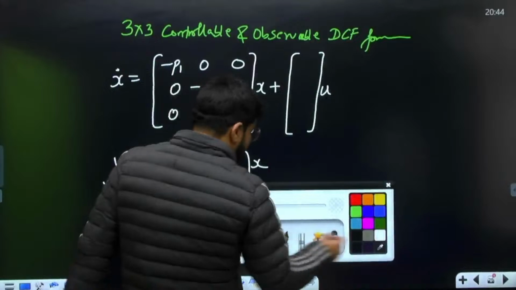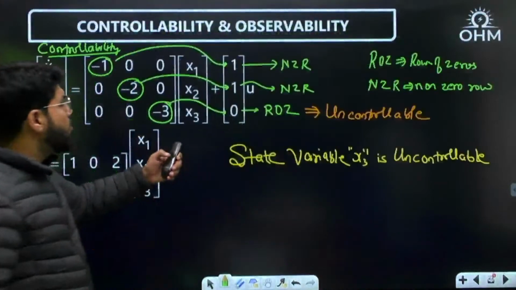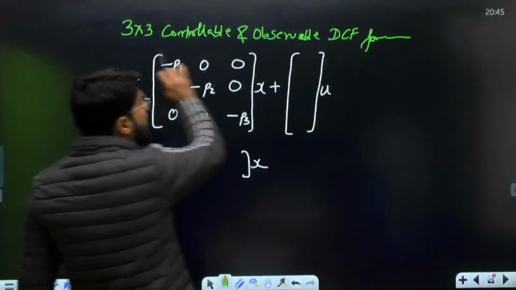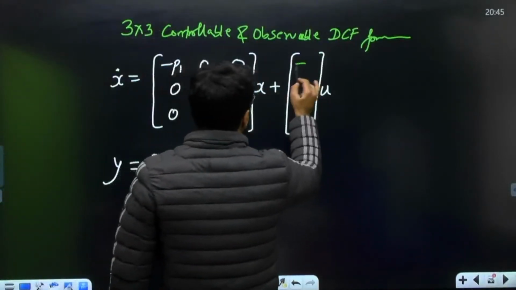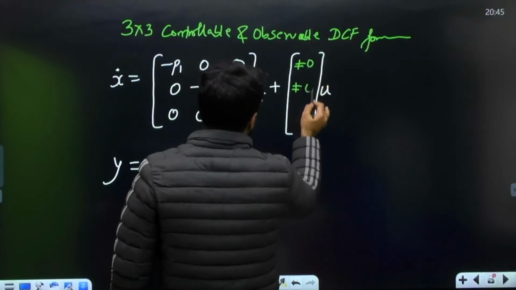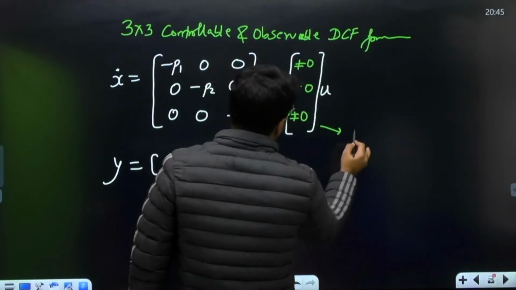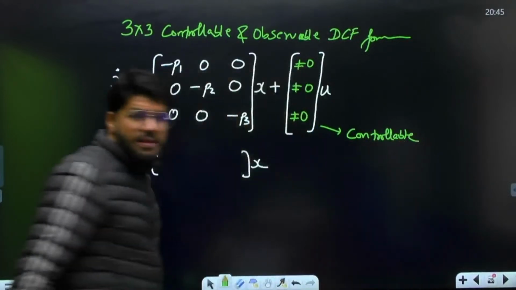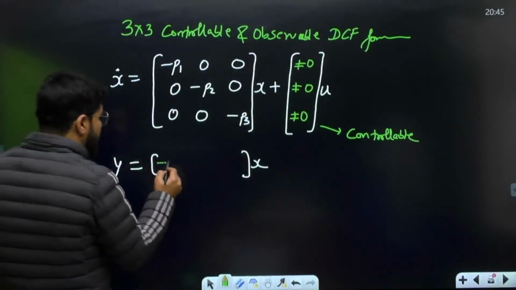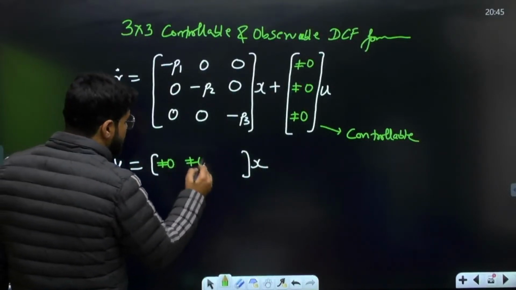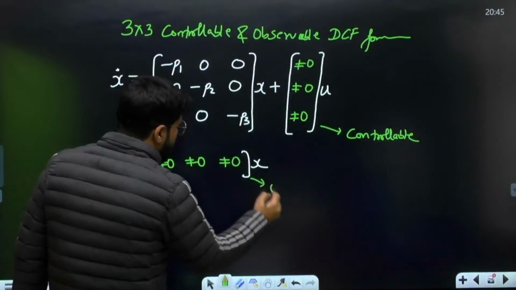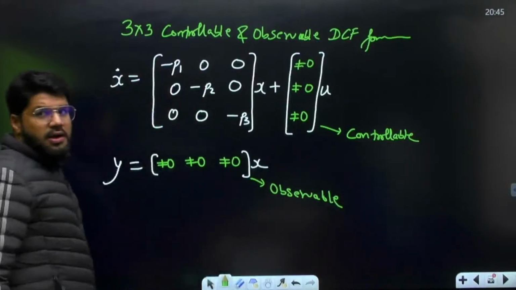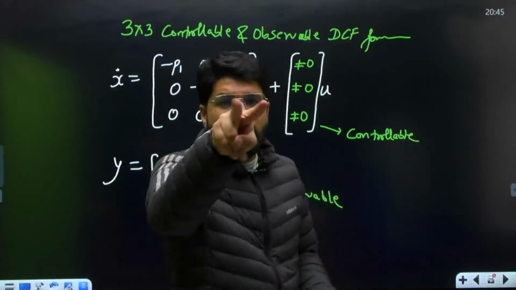Now see, as I told you, why did the system become uncontrollable? Because this was 0. If this was also non-zero, that means if you want a completely controllable system, this element should be non-zero, second also non-zero, third also non-zero. This confirms controllability. And if you want the observable system also, all 3 columns of C should contain non-zero elements, here also non-zero, here also non-zero. If you have this form, it will be observable.